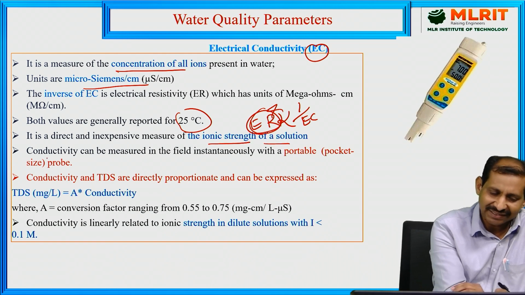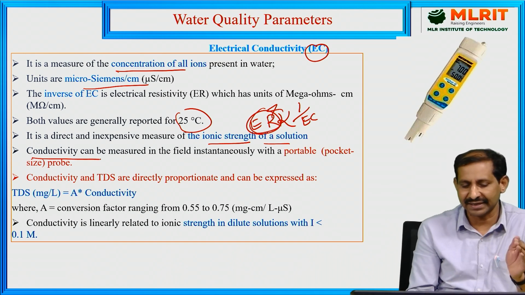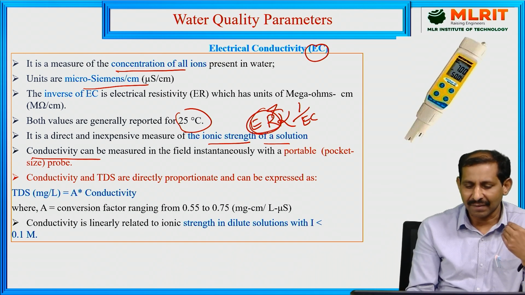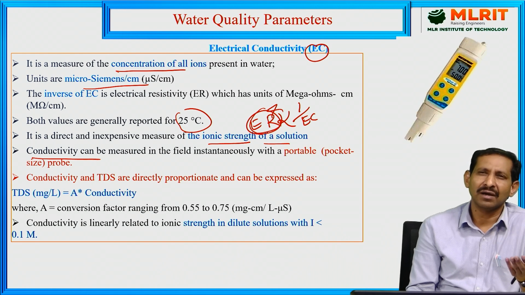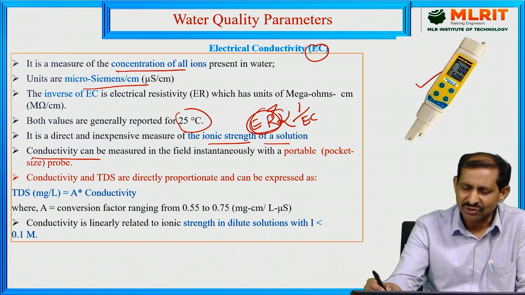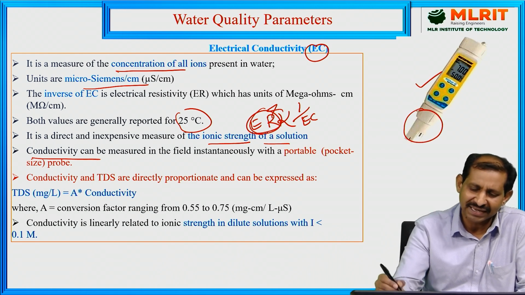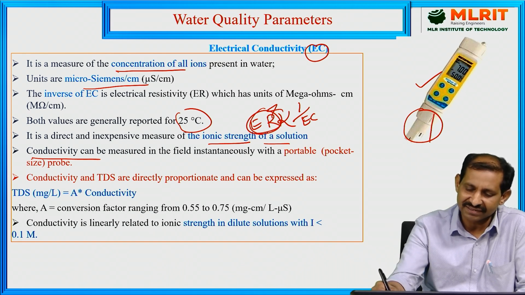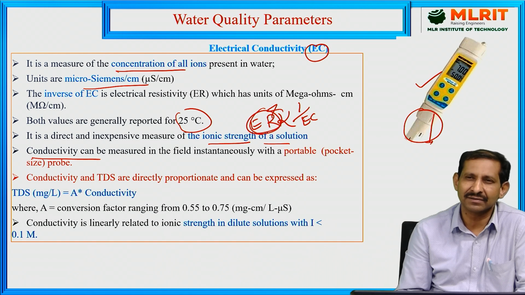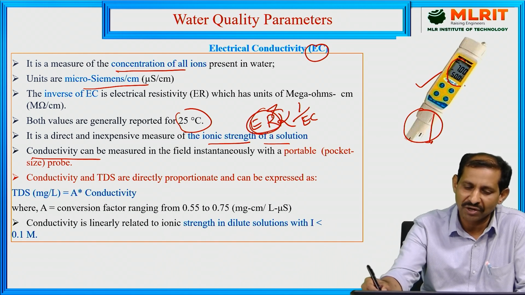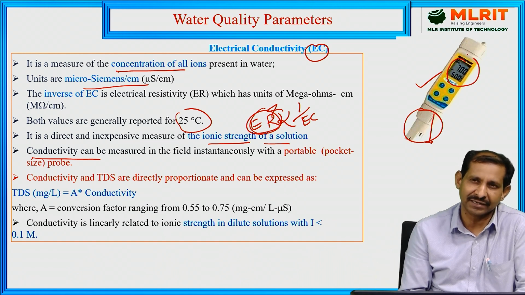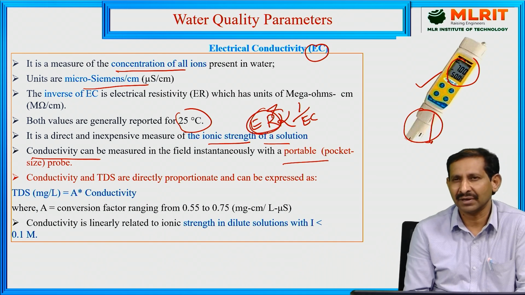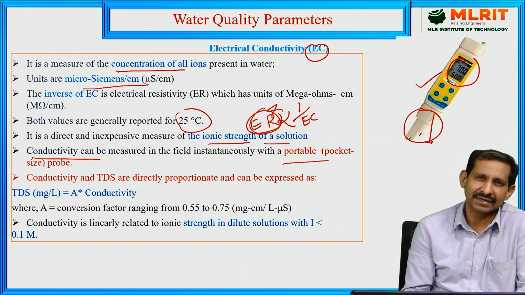So this conductivity, whatever the conductivity is measured in the field of science, instantly using some probes, or pocket or portable machinery. In that, a probe like an electrode is directly inserted. Once it is inserted in the water sample, it gives how much electrical conductivity is there. Portable or pocket-size probes have come nowadays to determine the electrical conductivity.